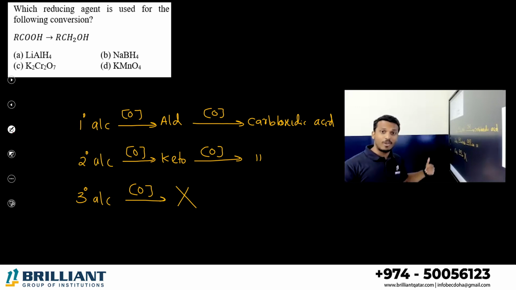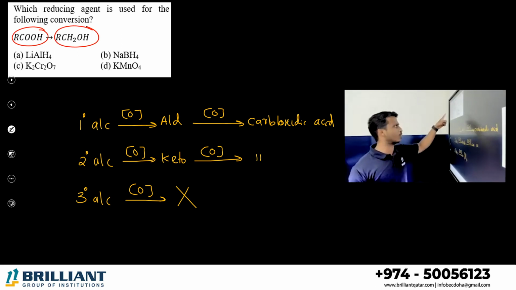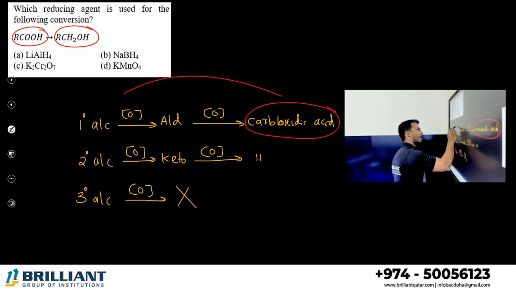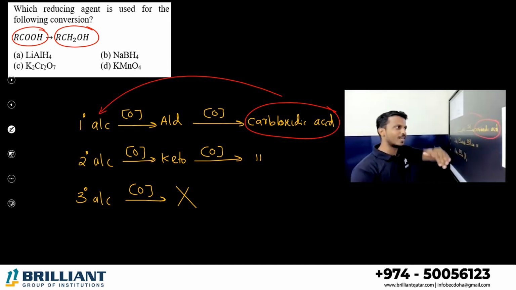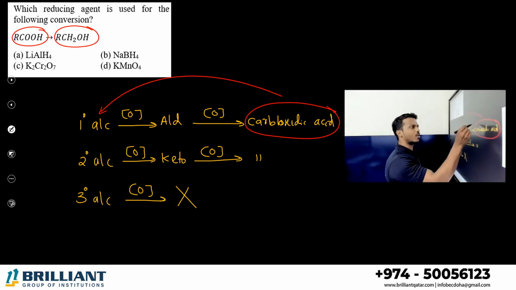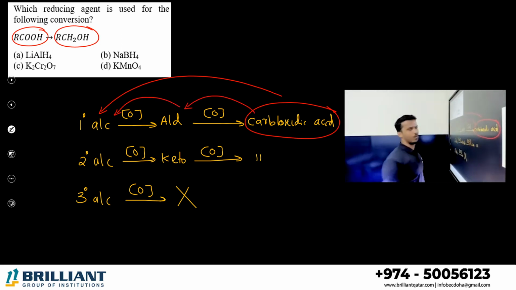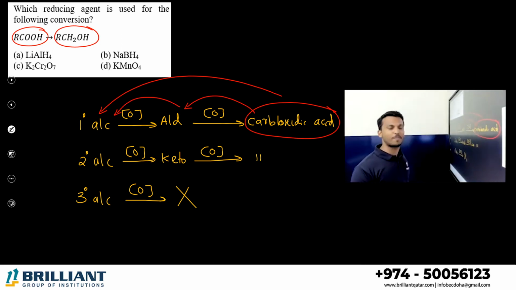What is the process we want here? Here we need acid, we want to convert it into alcohol. Primary alcohol is given here. How can we convert a carboxylic acid into alcohol? The forward reaction, all I explained, is oxidation. So what is the backward reaction? Reduction. Correct. Here it is not a simple reduction. You need a very strong reduction, because normally carboxylic acid on reduction gives aldehyde. Aldehyde on further reduction gives alcohol. But here you want to reduce carboxylic acid directly into primary alcohol.